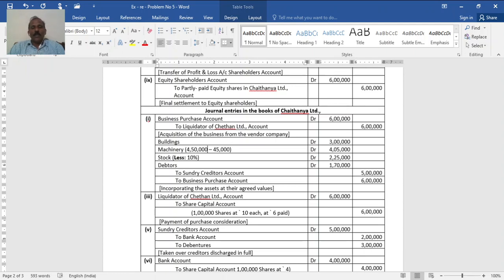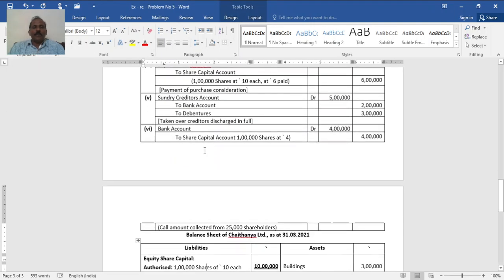So sundry creditors, which you have credited in entry number 2, now you debit 5 lakh; bank paid 2 lakh, difference is 3 lakh, that is the debenture account. Then it is said that the remaining rupees 4 is paid by shareholders. So the entry to record that: bank account debited to share capital account, 1 lakh into 4, that is 4 lakh. Here you can pass two entries, equity share final call account debited to equity share capital, then bank to final call account. Instead of that you can have one straight entry like this, bank account debited to share capital account.